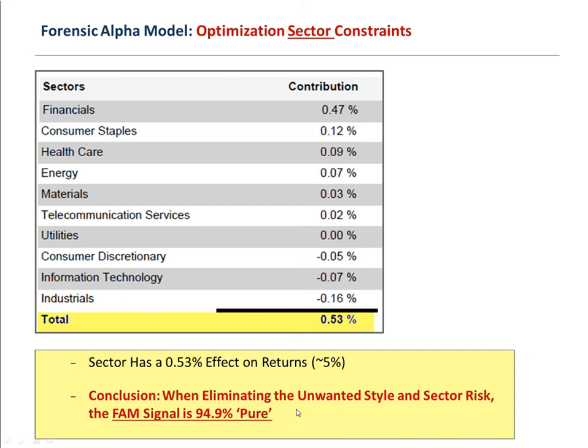So said differently in English, when someone asks, "I see that your optimized portfolio outperformed the benchmark by 400% and had 60% less risk while outperforming 4 times," the part of that return that came strictly from FAM and nothing else that can be explained is approximately 95%.